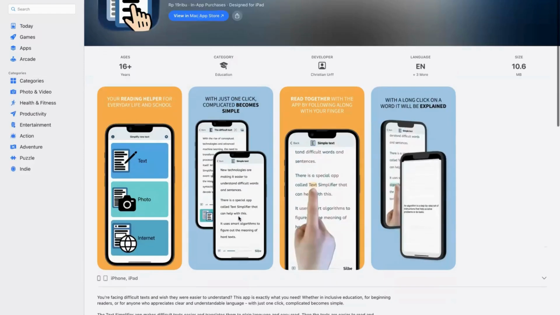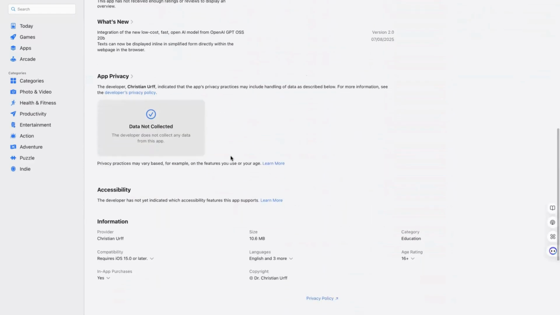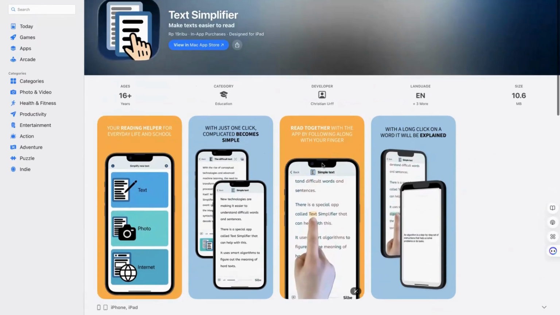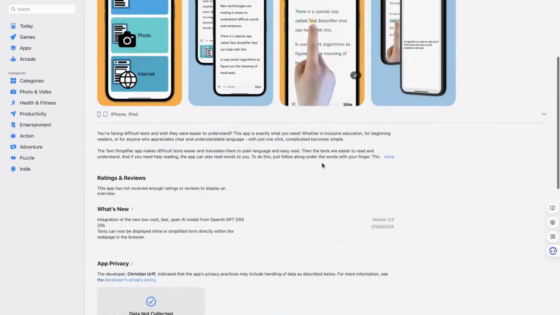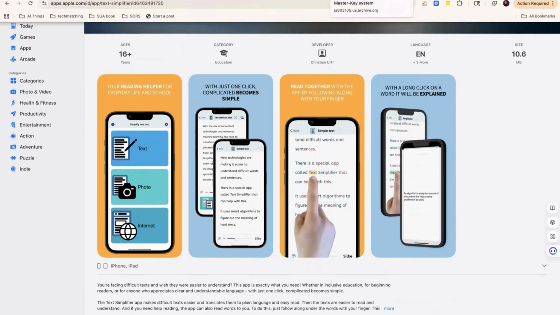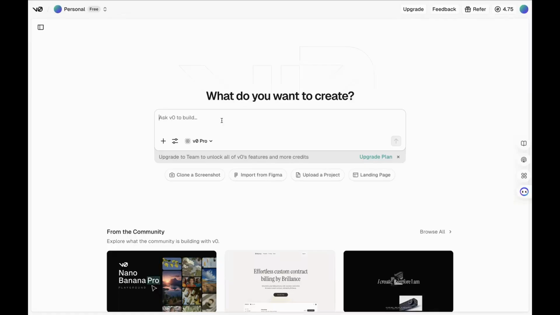I was able to explore the web a bit and find some apps on the App Store that are text simplifiers. Some of them didn't have really good reviews, but this one is pretty cool. I didn't see this one, but again, you can see how it's broken down. It can read text, internet, different things like that. So this would be really good to think about. A lot of the apps that I just showed you were online, but there are also a lot on the App Store. So we want to get into building the app.